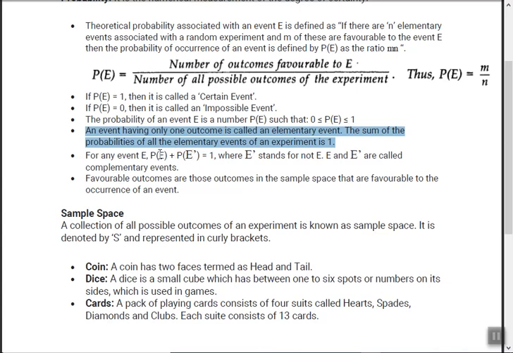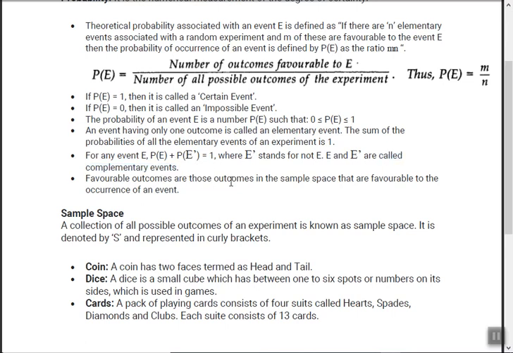Suppose you go for an exam, then there are only 2 chances, either you will pass or fail. If the chance that you will pass is 70%, then what is the chance that you will fail? 30%. So 70 plus 30 is 100, that is 1. 100 percent means always 1, divided by 100. So happening and non-happening is always equal to 1. E dash stands for not E, means E not happening is called E dash. So E and E dash are called complementary events. This is very important, complementary.